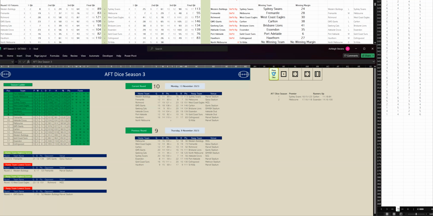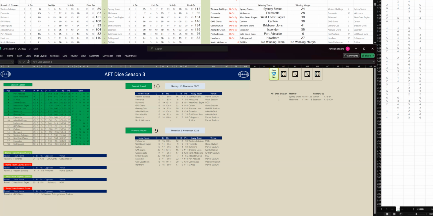Third quarter has been processed. St Kilda have kicked 4 goals 6 to North Melbourne 1-4. And at 3-quarter time, St Kilda have got a handy lead of 22 points. But North Melbourne can still win this game. All right, let's go to the last quarter of this game.